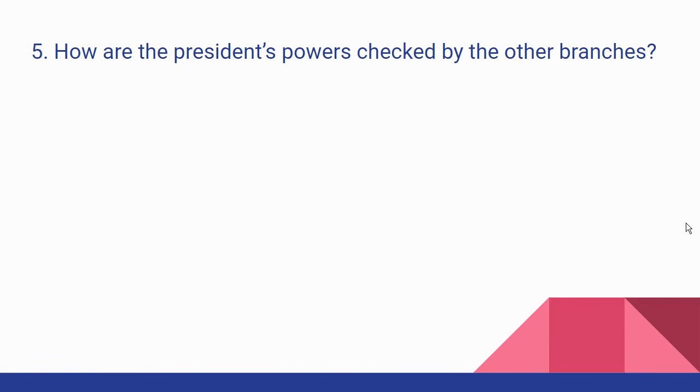Number 5, how are the president's powers checked by the other branches? Remember, one of the constitutional principles is that each branch of government has a check and a balance on the other branches. So when a president vetoes a bill, Congress can override that veto. It has to have a two-thirds majority. I'm getting my numbers confused. Two-thirds majority to override the presidential veto. It's not easy to do that.